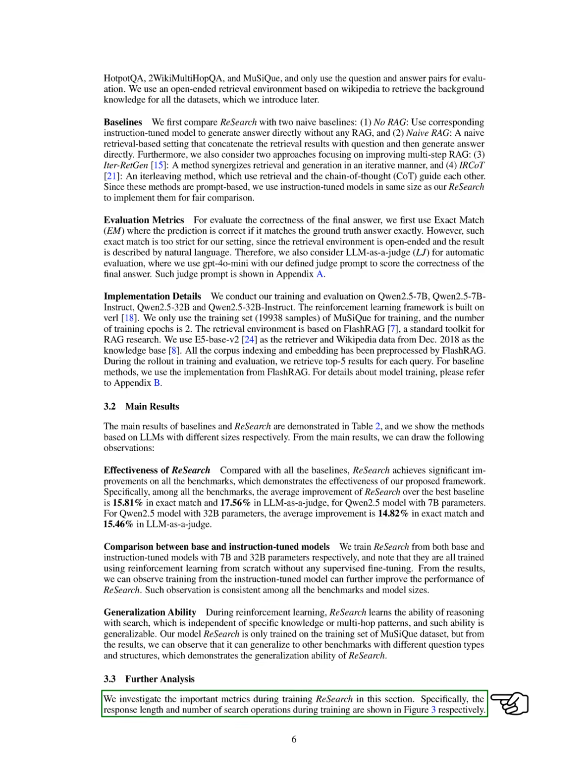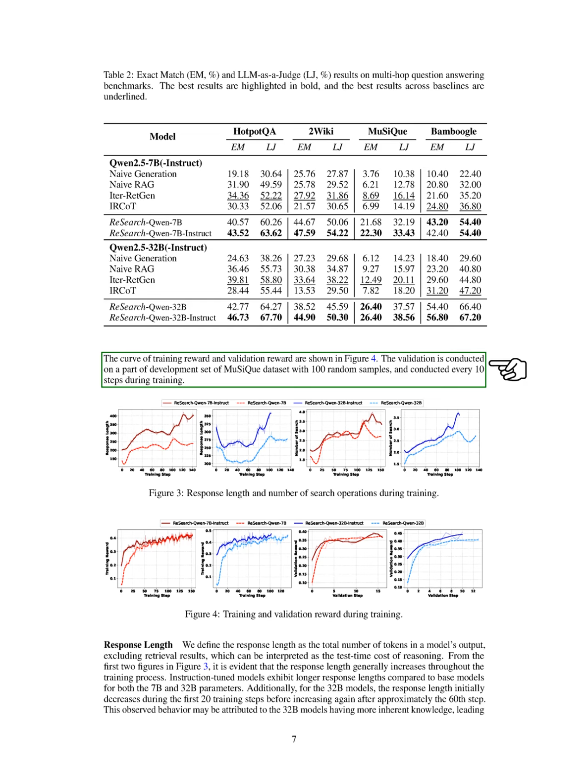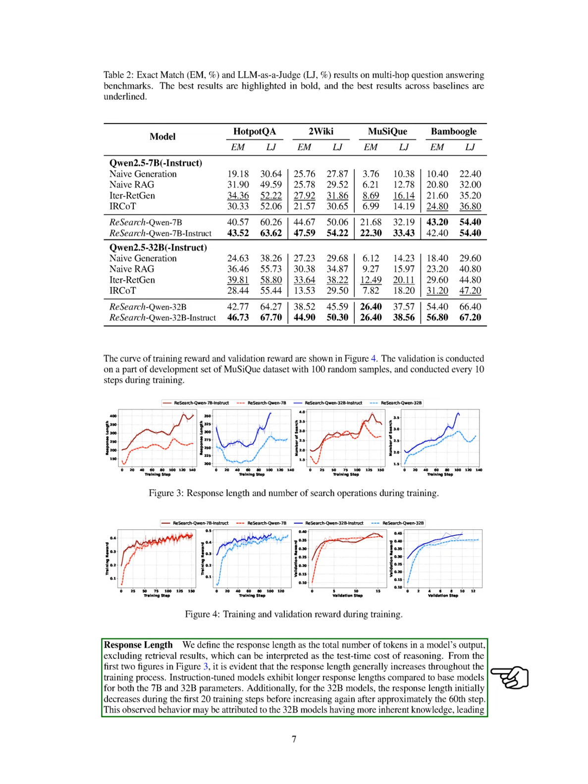Next, we analyze key metrics from the training of ReSearch. We look at the response length and the number of search operations, which we illustrate in our figures. We validate our model using a subset of 100 random samples from the Musique development set, checking every 10 training steps. We define response length as the total number of tokens in the model's output, excluding retrieval results, which reflects the reasoning cost during testing. Our figures show that response length generally increases as training progresses. Instruction-tuned models tend to have longer responses than base models for both the 7B and 32B versions.